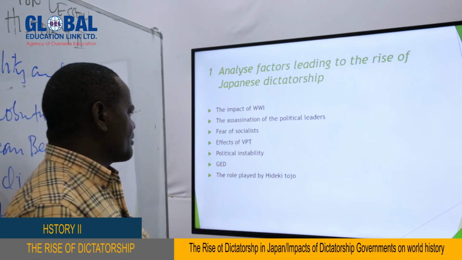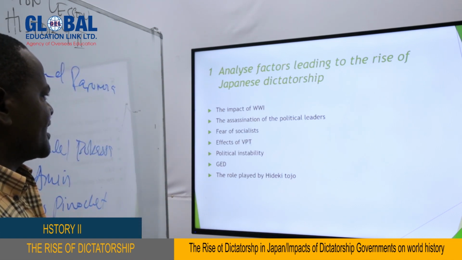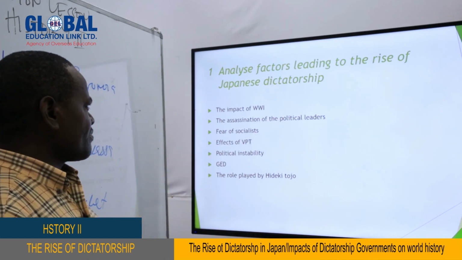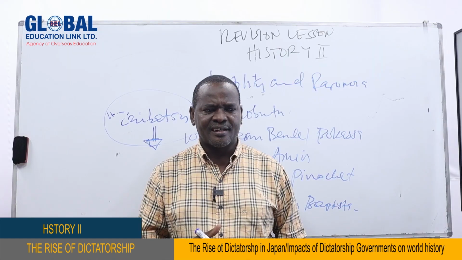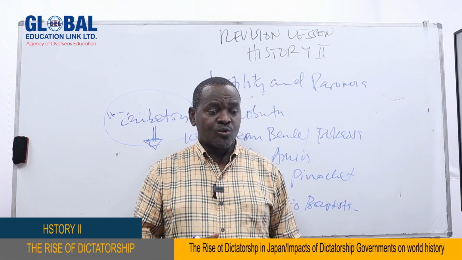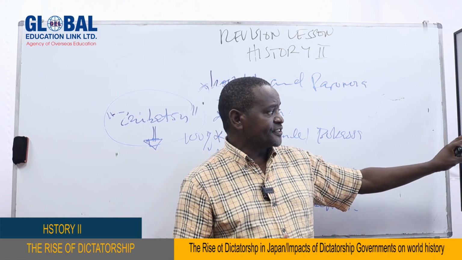The last point is the role played by Hideki Tojo. Hideki Tojo played a very special role in the rise of dictatorship in Japan. Earlier we said civilian leaders were either assassinated or wounded through assassination attempts. But the question is, who was doing it? People were pointing to the army, that probably the army was the architect of political assassinations.